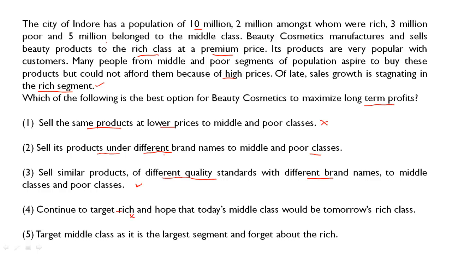Next is target middle class as it is the largest segment and forget about the rich. Friends, कंपनी ने ओरिजिन में ही रिच क्लास को ही टारगेट किया था. अभी भी कई कस्टमर्स ऐसे हैं जो रिच क्लास में से इस प्रोडक्ट को बाय करते हैं. So they cannot forget about the rich class. This is also not appropriate. The most appropriate action is option 3. So my answer is option 3.